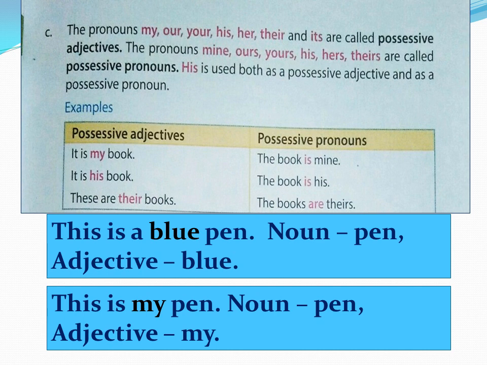Then how will they convert to possessive pronouns? If we have to change them into pronouns, my becomes mine, his becomes his, and their becomes theirs. Did you understand? The book is mine. If I say that is mine, that is a possessive pronoun. The book is his. His is a possessive pronoun. The books are theirs. Theirs is a possessive pronoun.